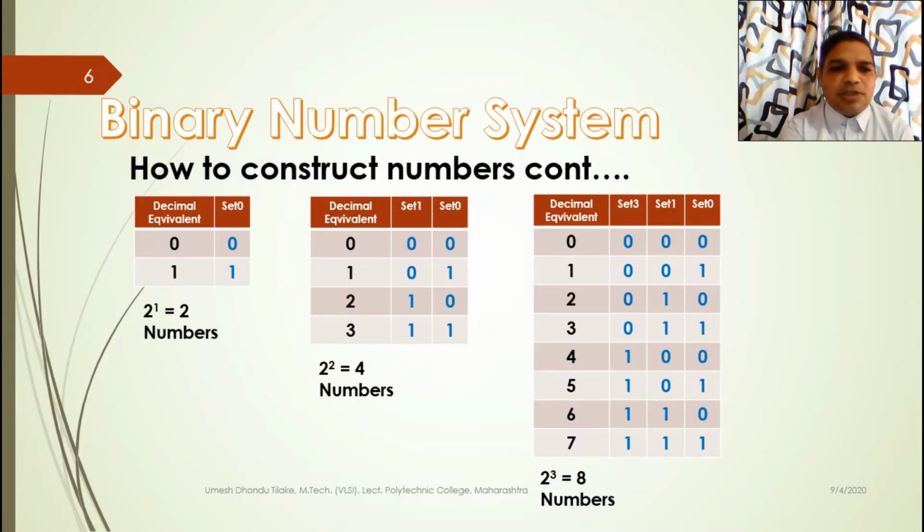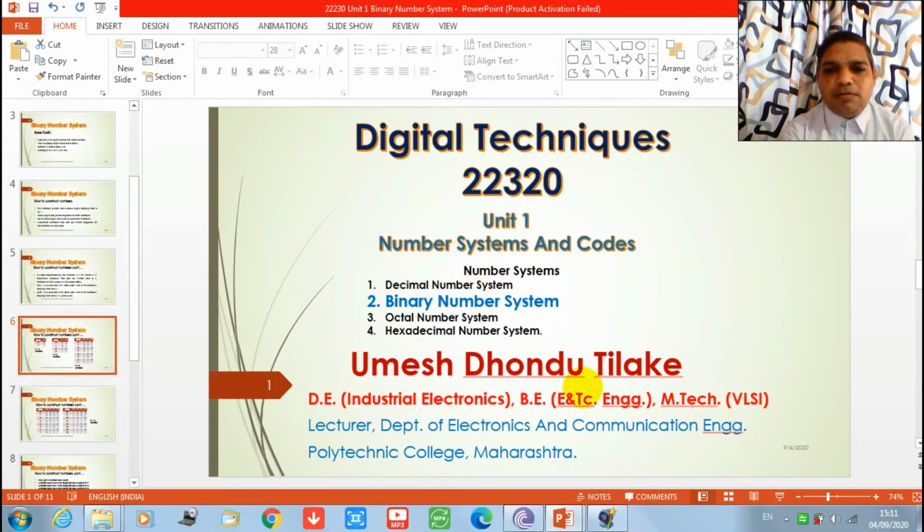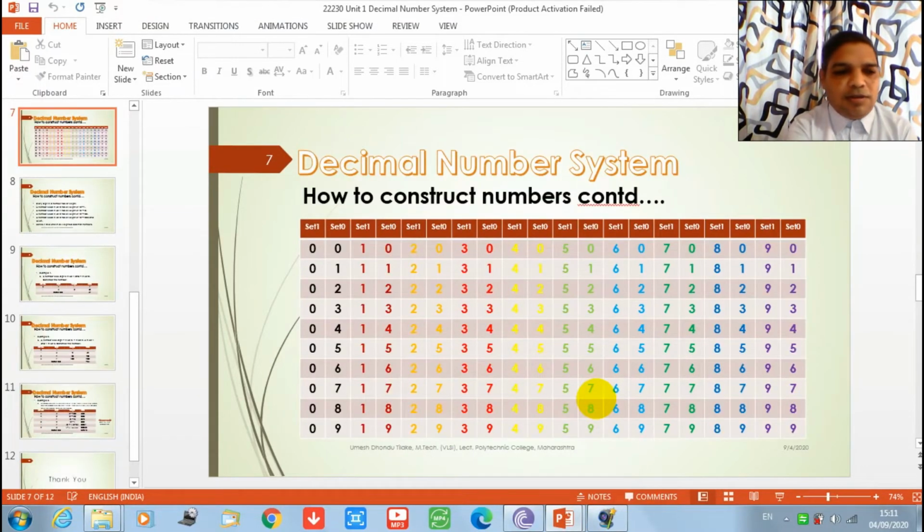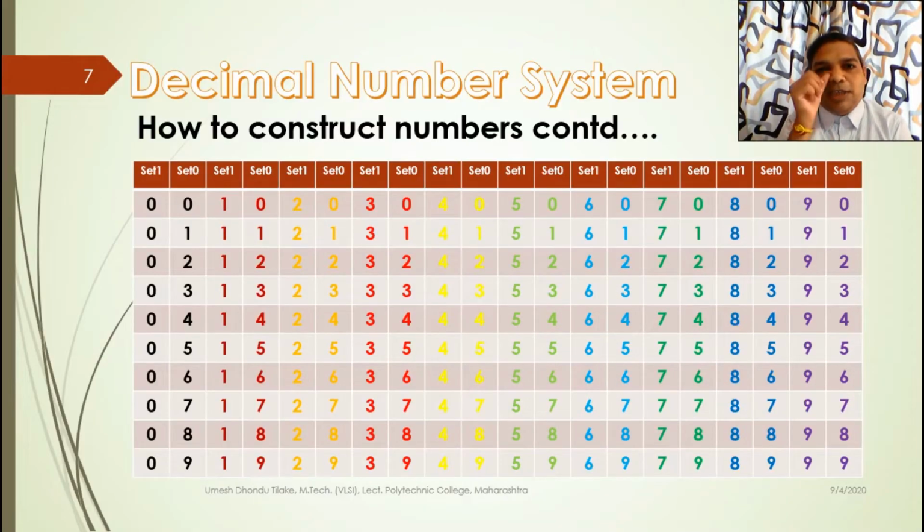I can show you the slide. See here, if you have seen the video, you remember this slide. Here I have used two sets, set 0 and set 1, and as I am using the decimal number system, 10 power 2 is equal to 100 numbers I can write from 00 to 99, and I have explained how we can write the numbers.